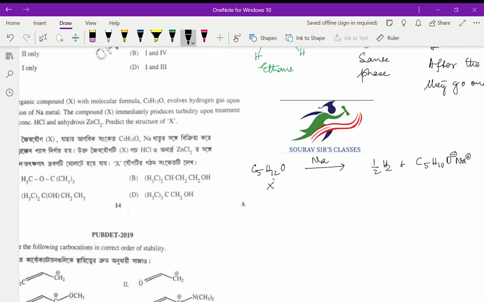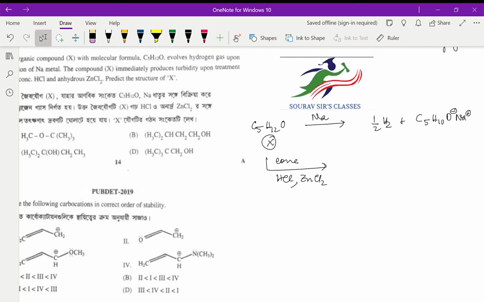Same compound X, if we are treating with concentrated HCl, ZnCl2, this is basically Lucas test for degree of alcohols, that is whether it is 1 degree, 2 degree or 3 degree. Alright, then it is giving turbidity.